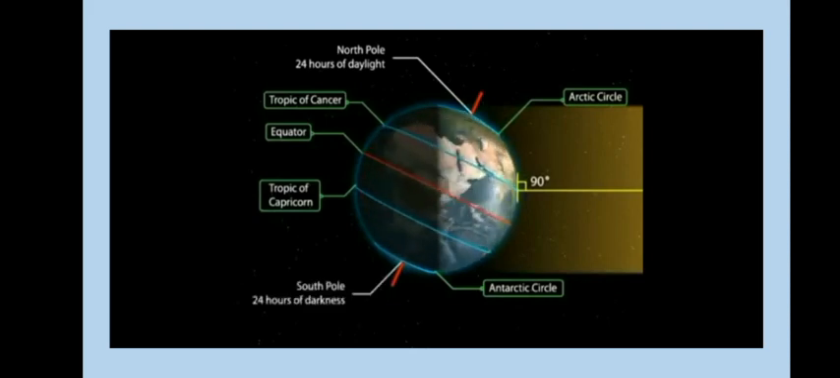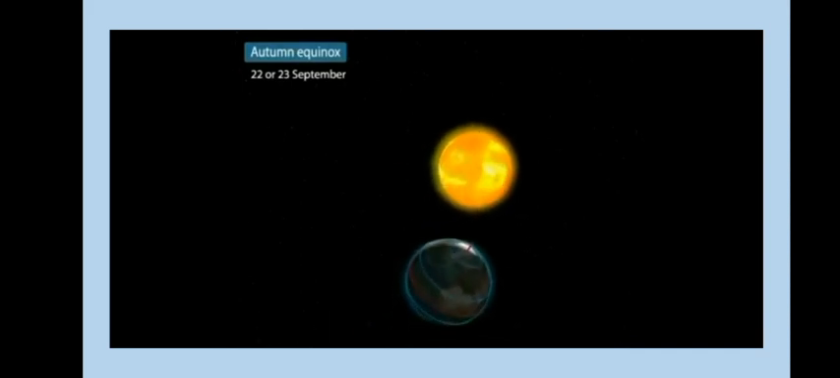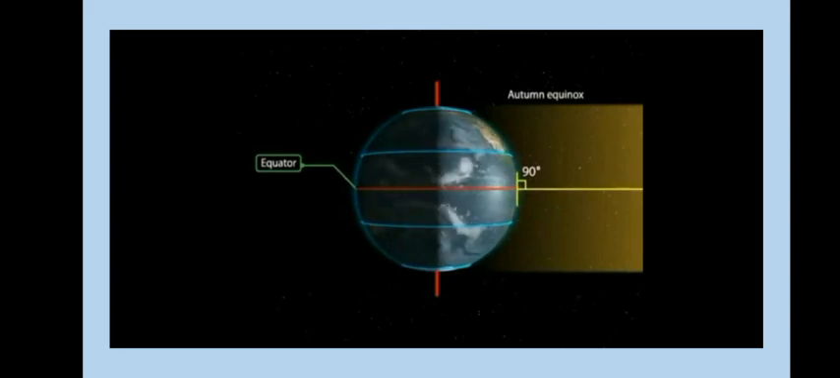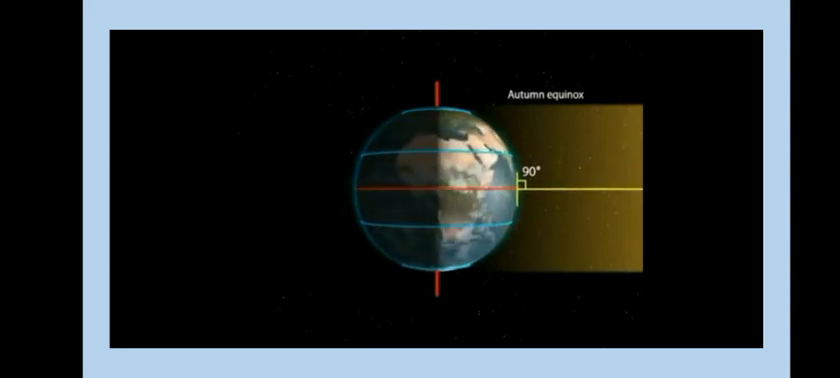Here you can see in the image, the North Pole is having 24 hours of daylight and the South Pole is having 24 hours of darkness. Then we will come to autumn equinox, which occurs on 22nd or 23rd of September. On this day, the sun is over the equator again and the equator receives the largest amount of sunlight. The northern hemisphere is on the autumn equinox and the southern hemisphere is in the spring equinox.